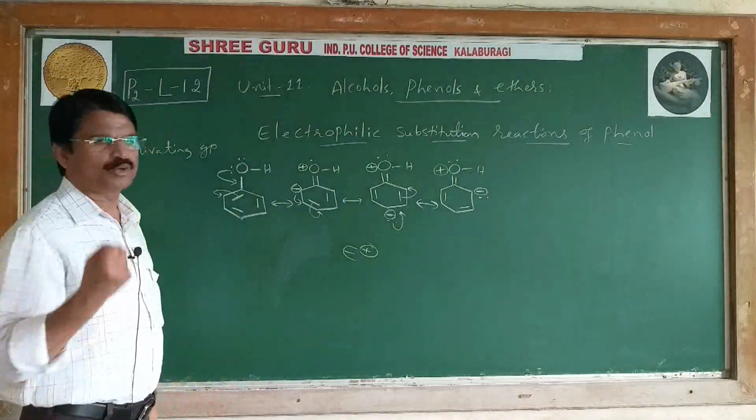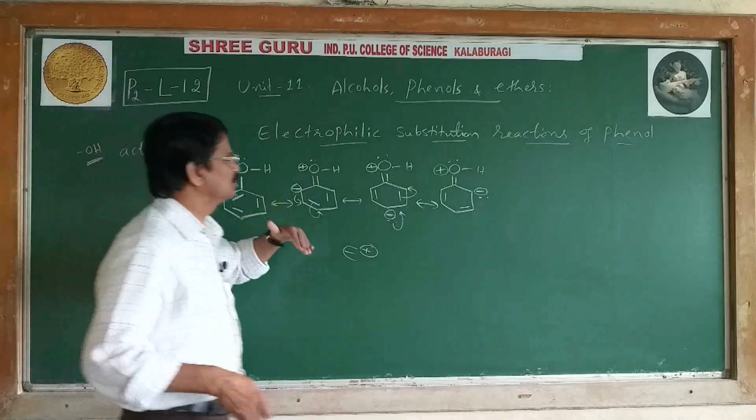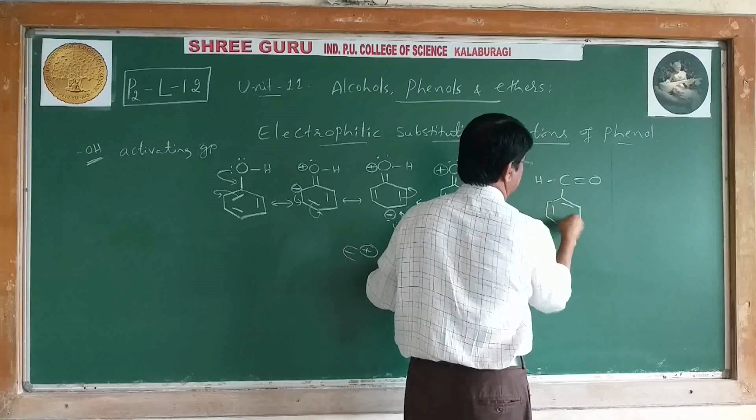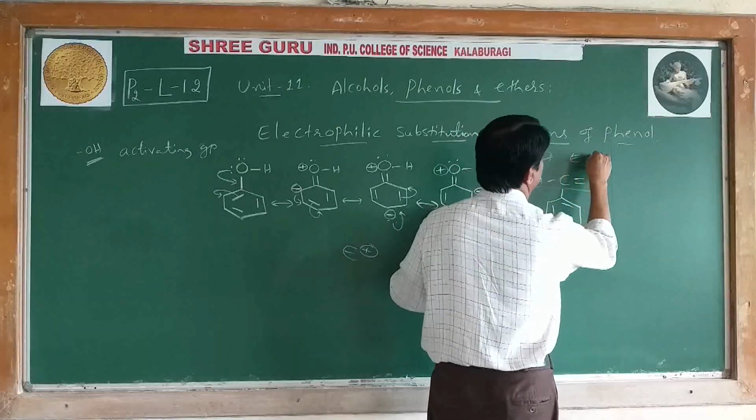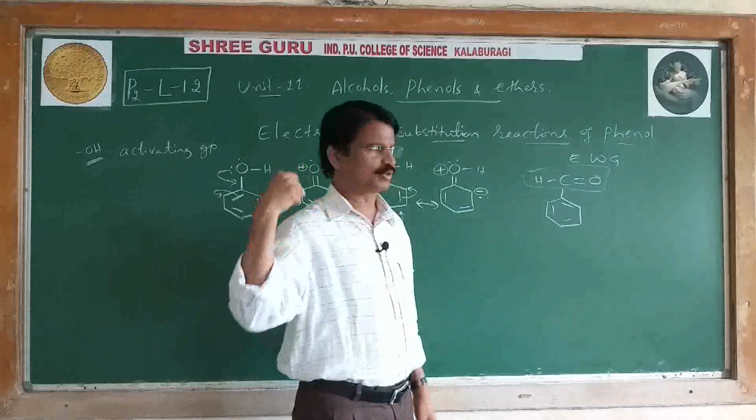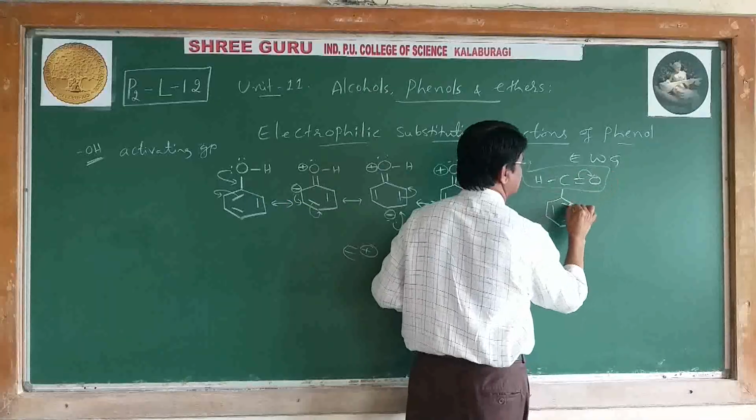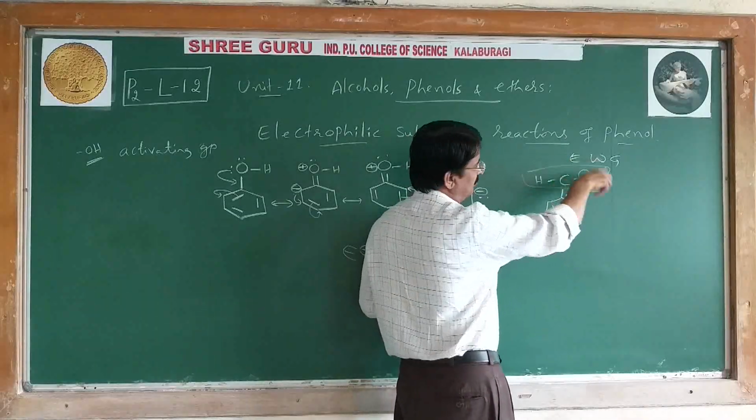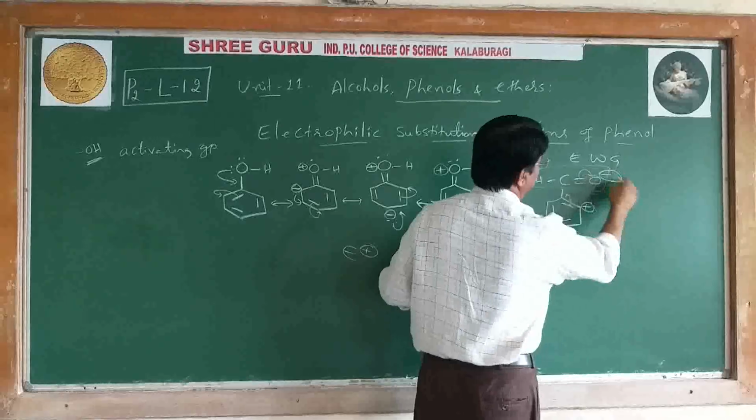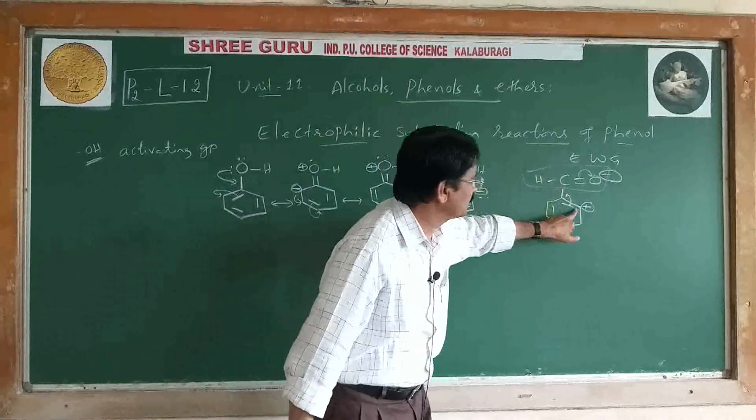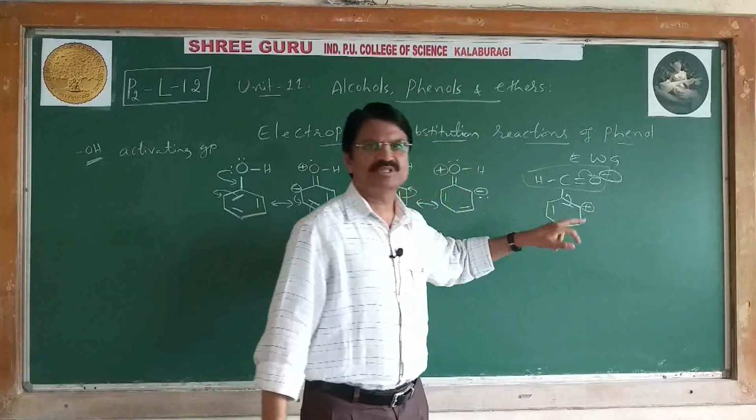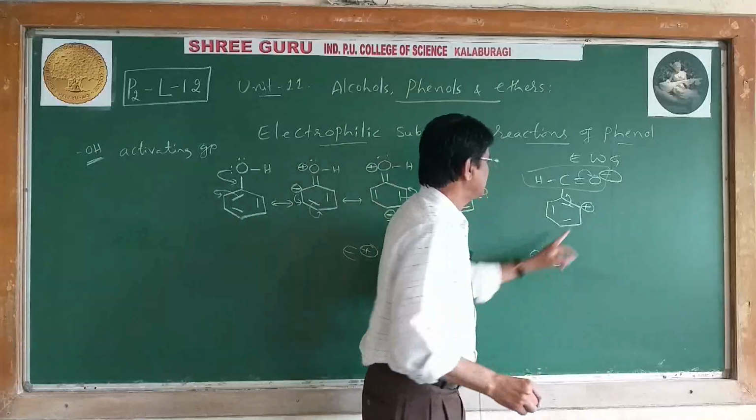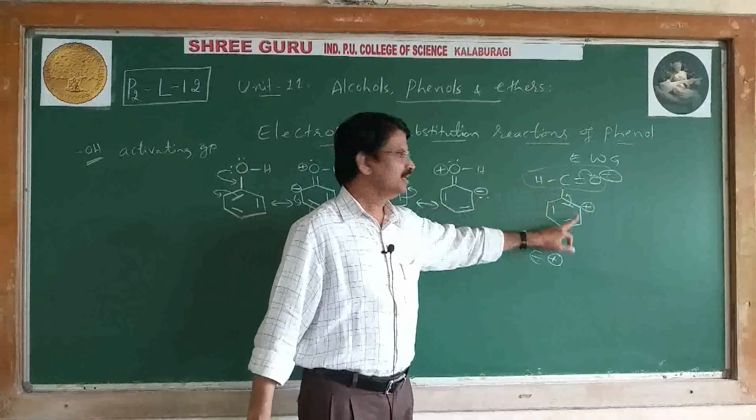If an electron withdrawing group is present, it is not a donating group. Electron withdrawing groups, for example, C double bond O with H, the CHO group. Here the pi bond shifts towards O, then the pi bond of the benzene ring moves towards CHO. Therefore this carries positive, this carries negative. When the pi bond shifts here, this becomes positive. It means the ortho and para positions carry positive charge, and the electrophile cannot attack at ortho and para. Therefore, they are said to be meta directors.